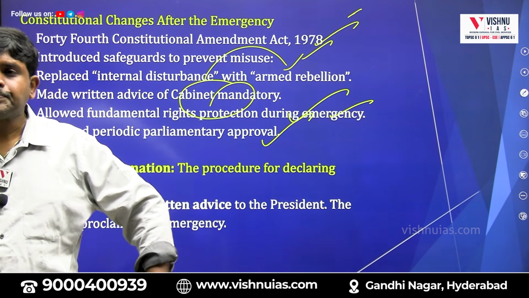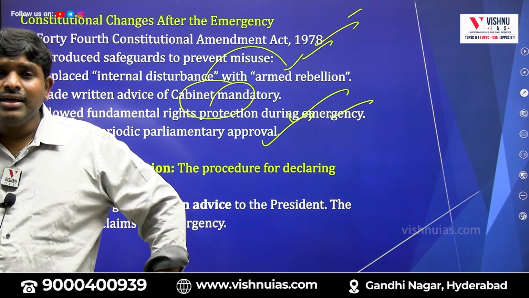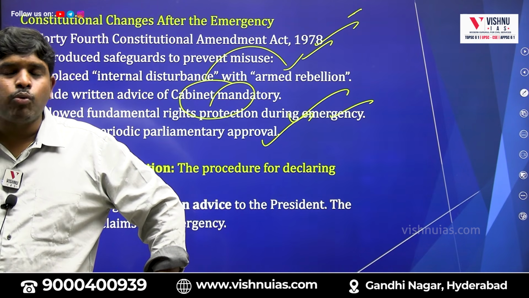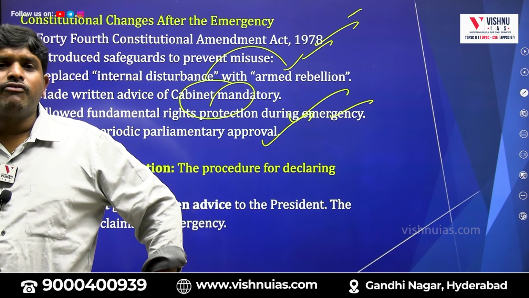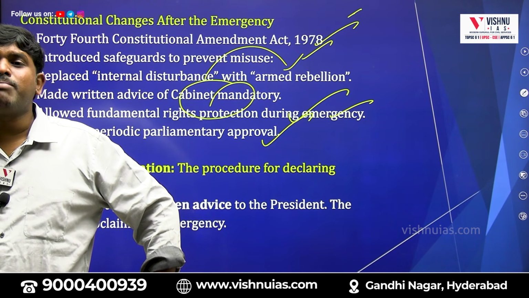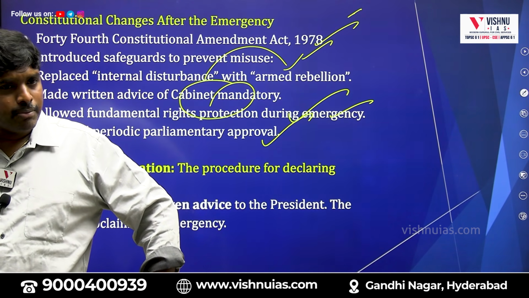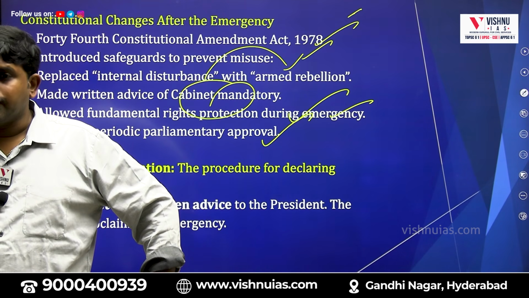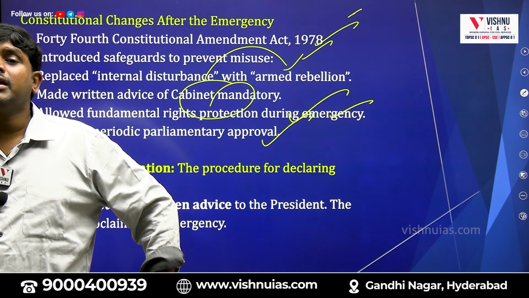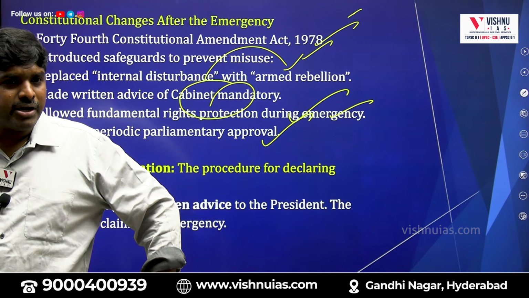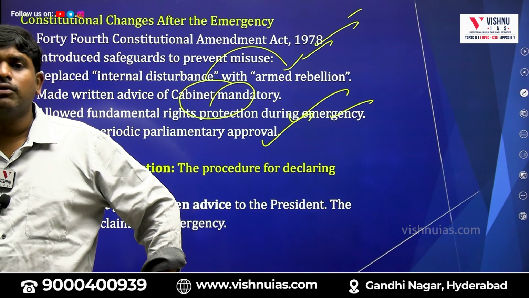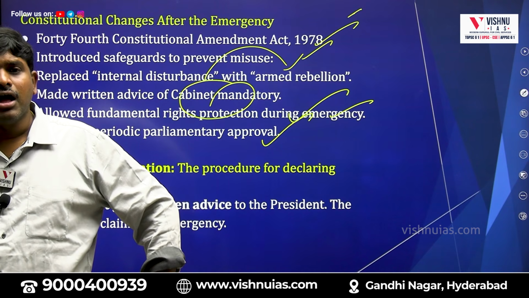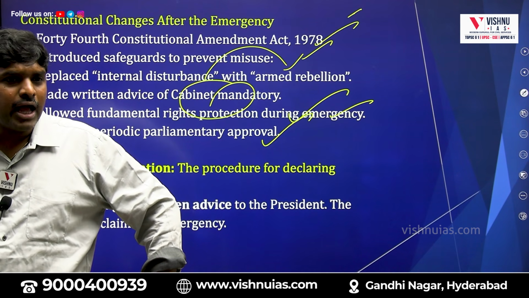Number one is written cabinet approval is required. Number two, for national emergency, there is a requirement of parliamentary approval. Number three, fundamental rights will not be suspended. These are the three things made after the 44th Constitutional Amendment Act.